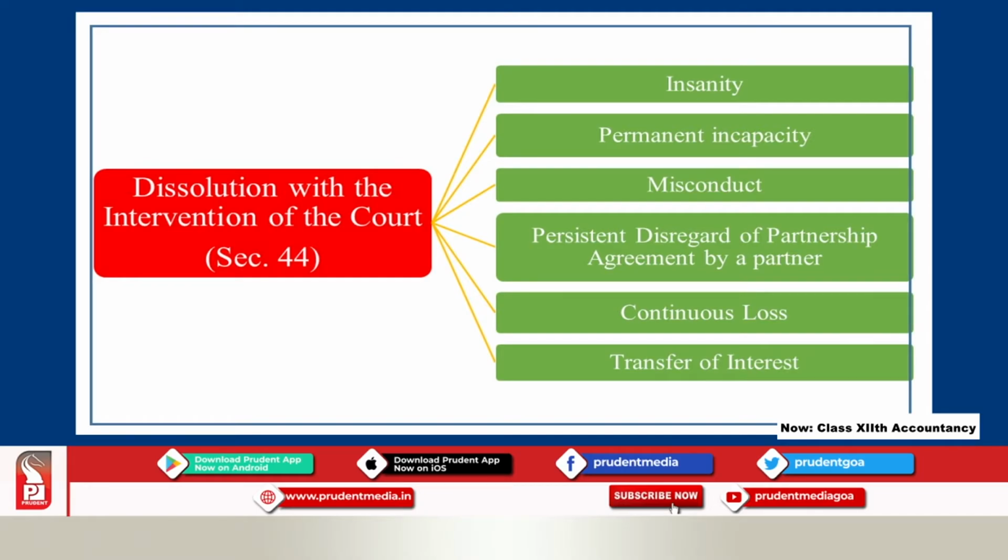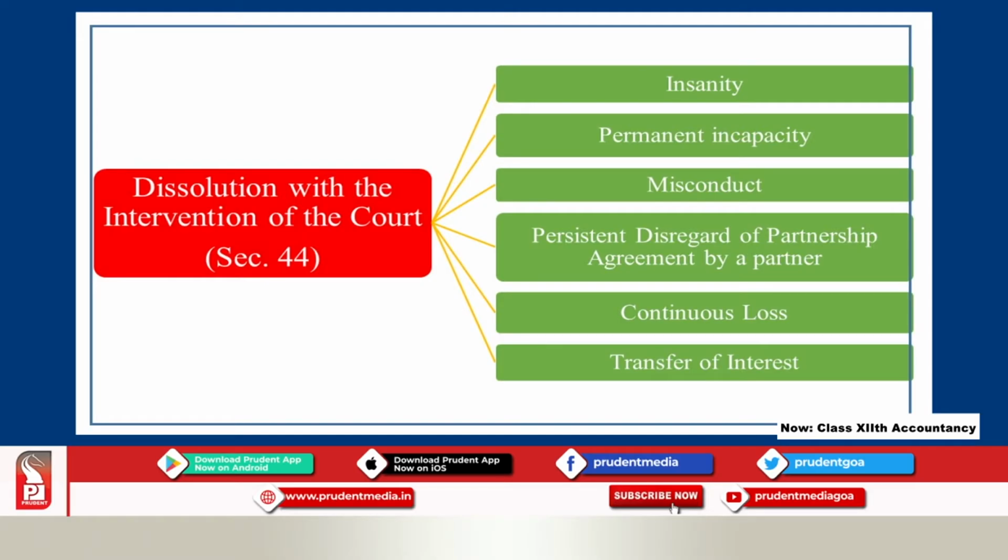Moving to the next reason, that is permanent incapacity. Permanent incapacity means suppose some unwanted incident happens, a partner meets with an accident or is affected by some disease, and because of that he is not capable of carrying out his day-to-day activities.